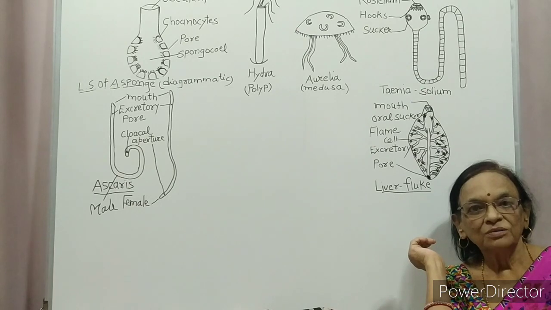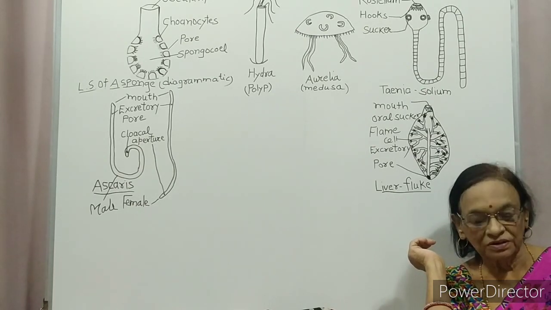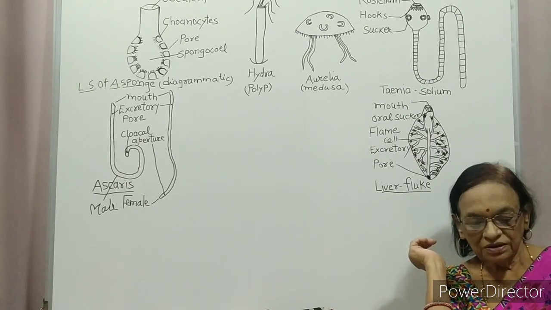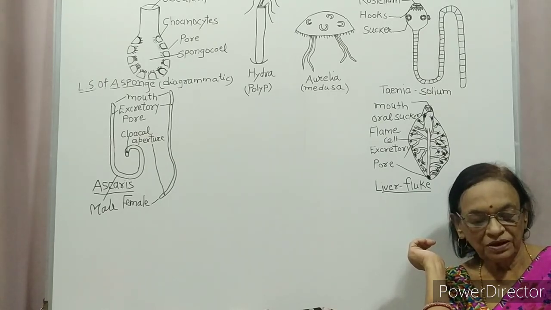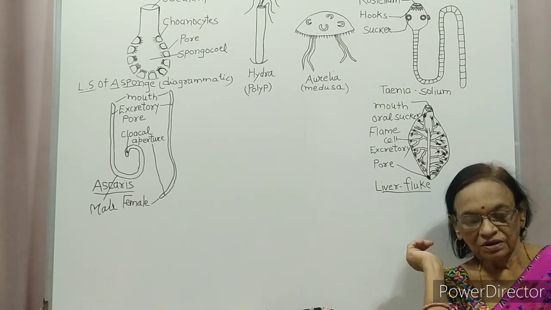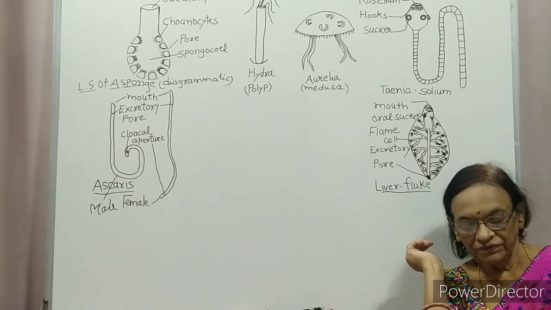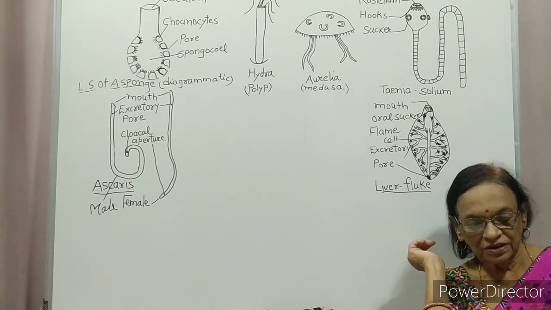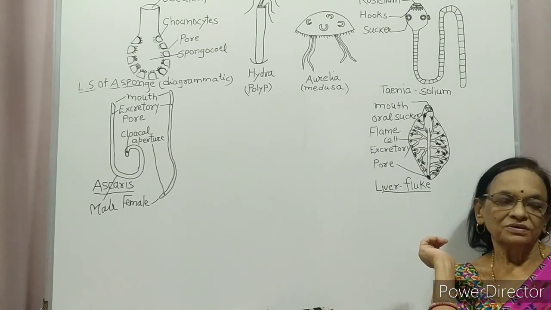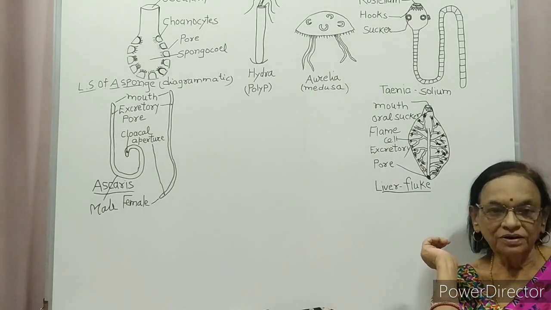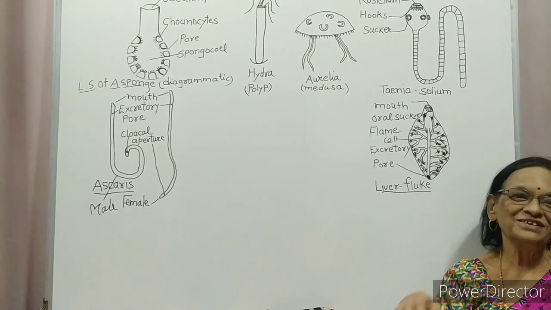Example, Pila. Pila commonly we call apple snail. Pinctada, pearl oyster. Sepia, cuttlefish. Loligo, squid. Octopus, devilfish. Aplysia, sea hare. Dentalium, tusk shell and Chaetopleura, chiton. So now we will continue with the next phylum in the next part.